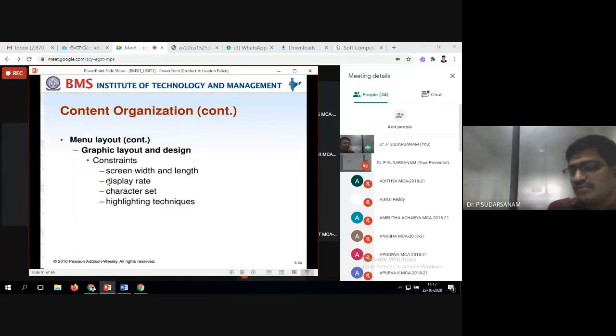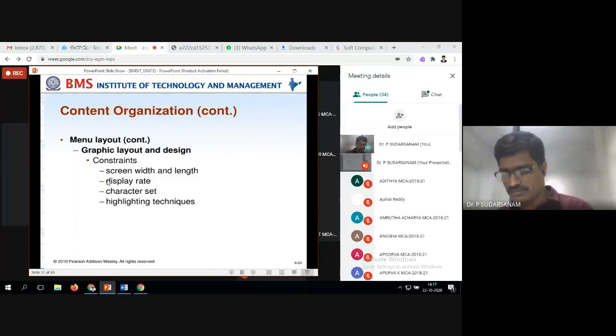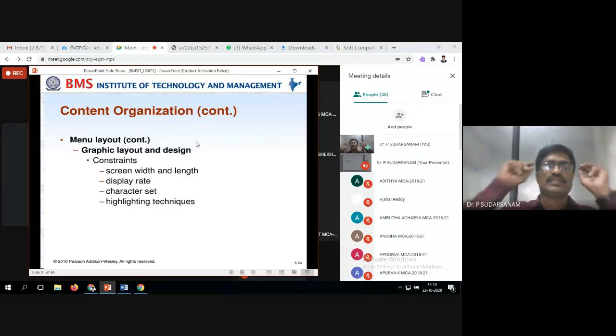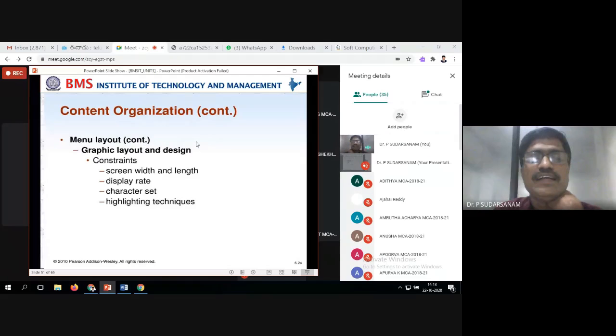These also should be proper. Your monitor will display differently. Now when I am selecting this, for you also it will display like this. If you want to see it, you can enlarge it or zoom in, and then you can see the information properly. That is what the constraints are: screen width and length.